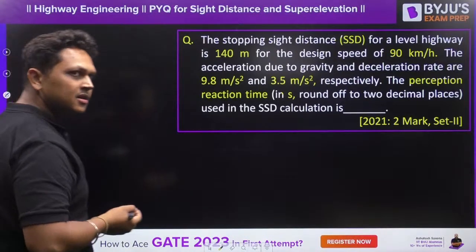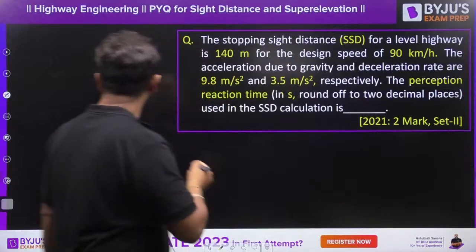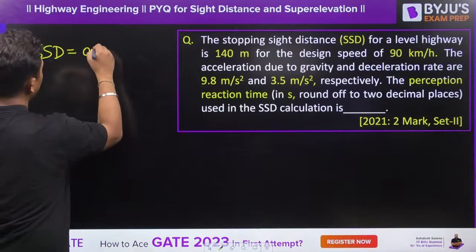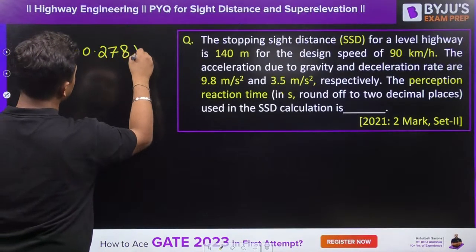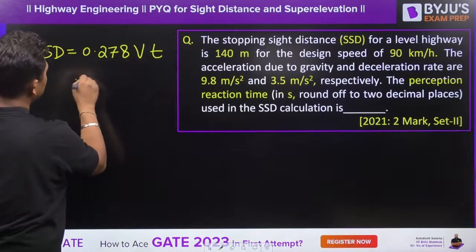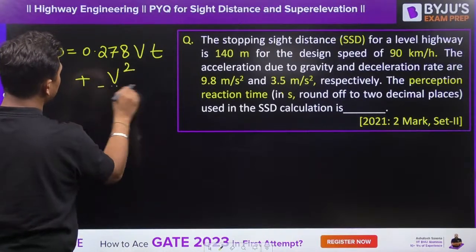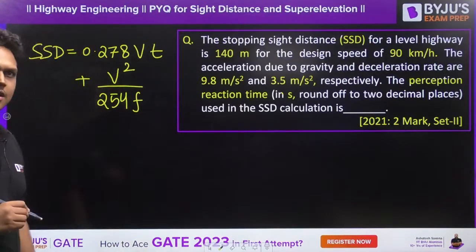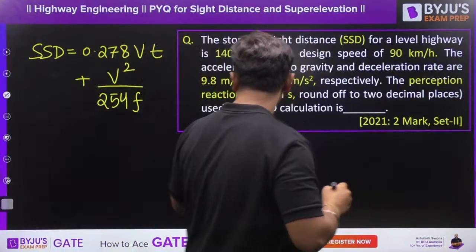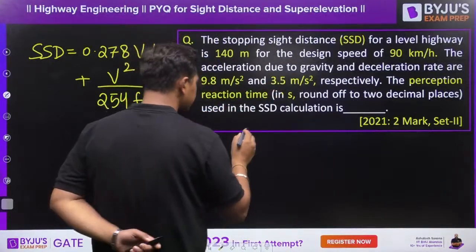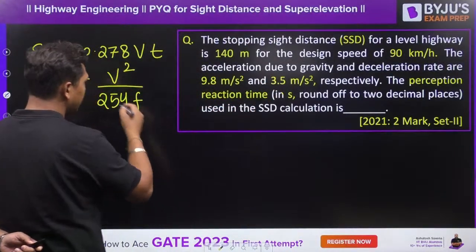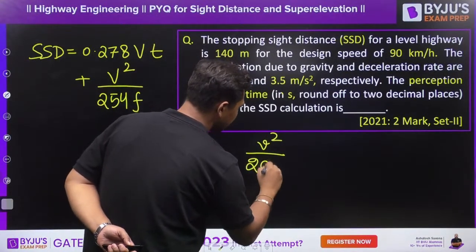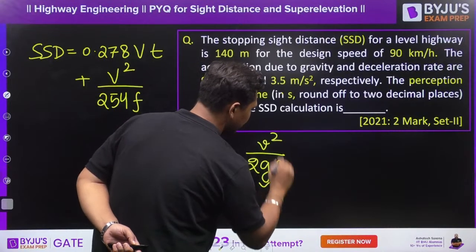So what is the formula, guys? Stopping sight distance is equal to 0.278 Vt plus V square upon 254 F, right? This is your formula. Now what is deceleration? The actual formula is V square upon 2GF. Now this is your deceleration.